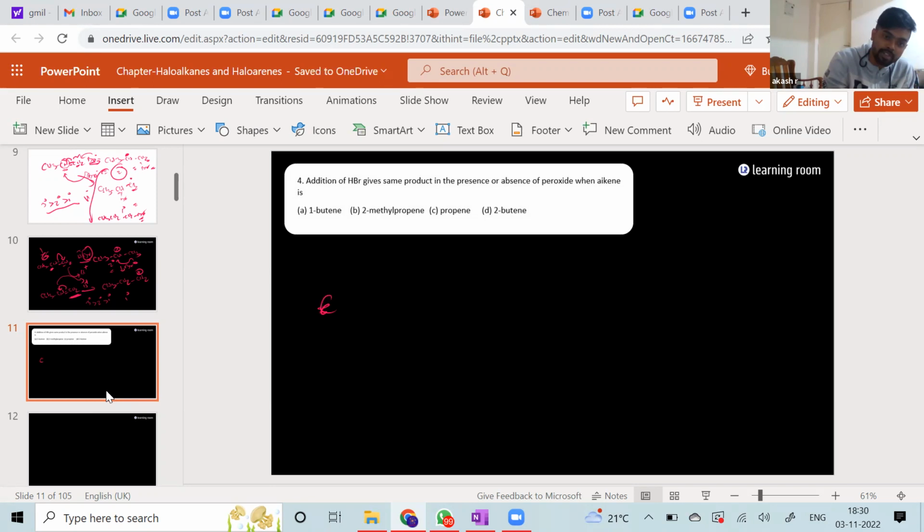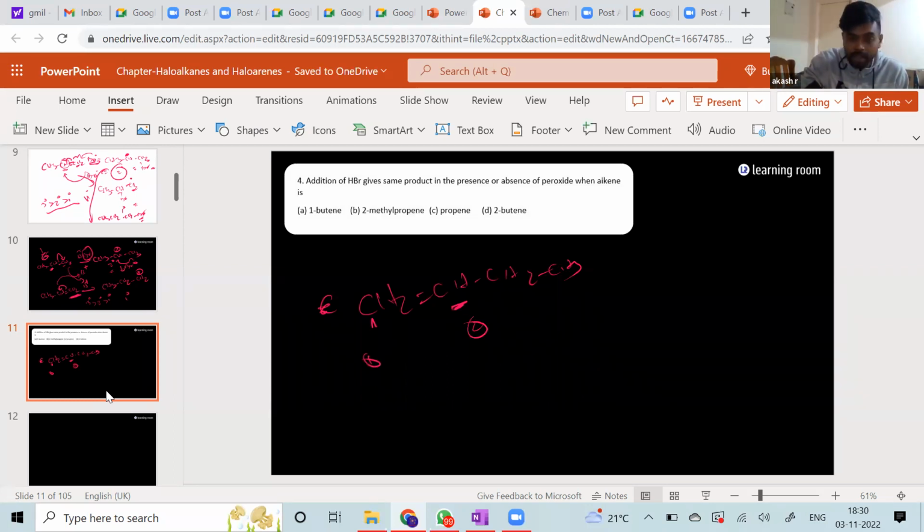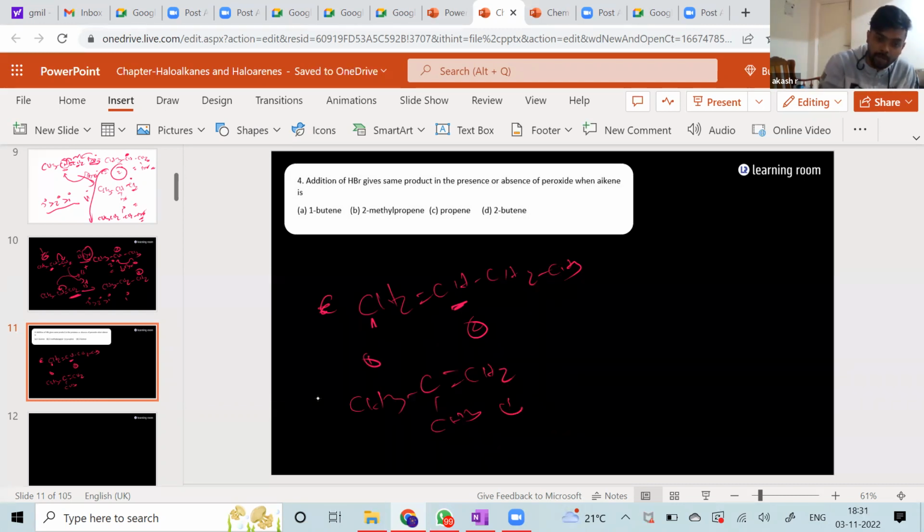For example, how you will check for this question: say you take 1-butene, CH3, CH double bond CH, CH2, CH3. If you add Br here, that is position number 1. If you add Br here, this is position number 2. So the name changes. That means they're 2 different compounds. Whenever the number changes in the IUPAC name, they are 2 different compounds. Next, 2-methyl propene. Again, this is position number 1 if you add the Br here, and position number 2 if you add the Br here. So again, 2 different compounds.